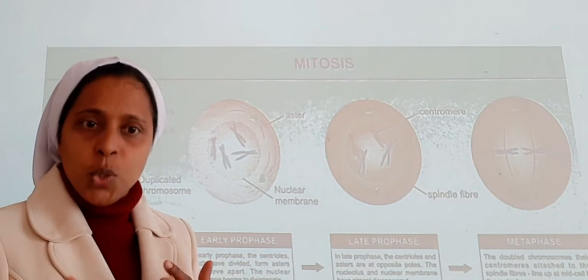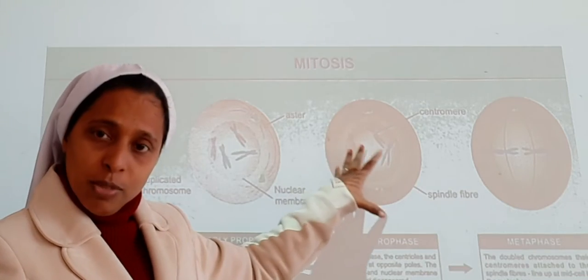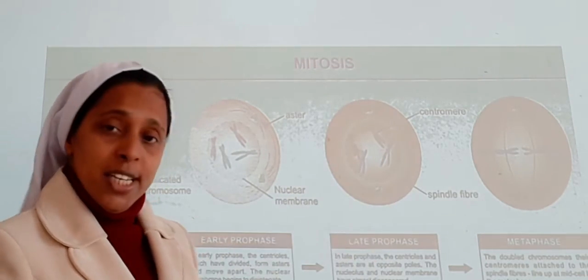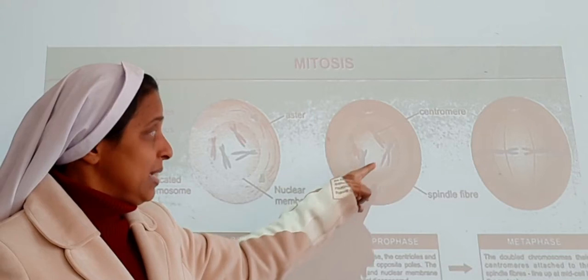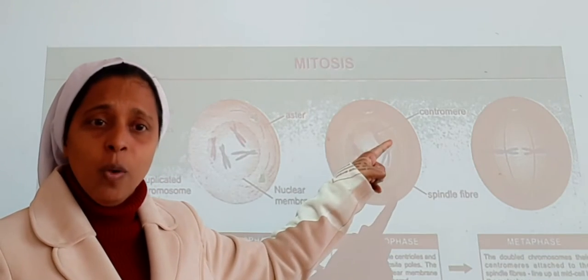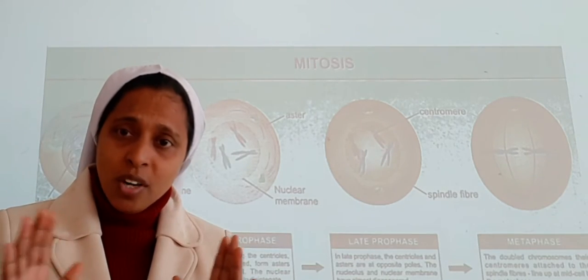They have moved to the opposite poles. Now chromatids and chromosomes will be visible in this stage. We can see the chromosomes and the chromatids. We can see it is visible here now. In the interphase stage, it was not visible.